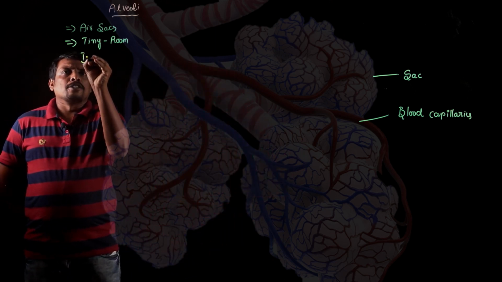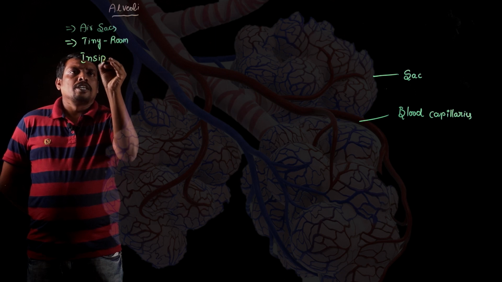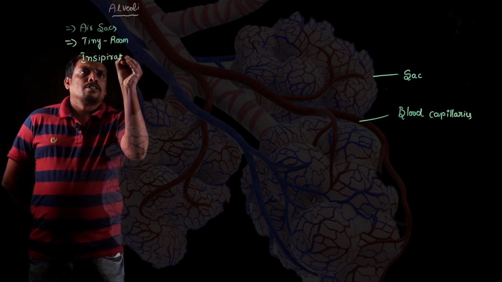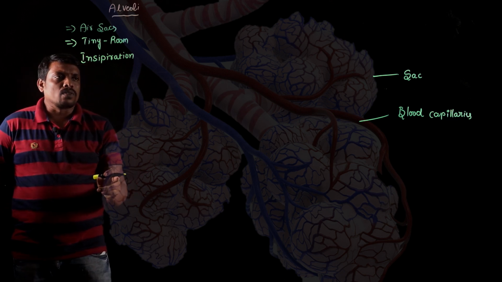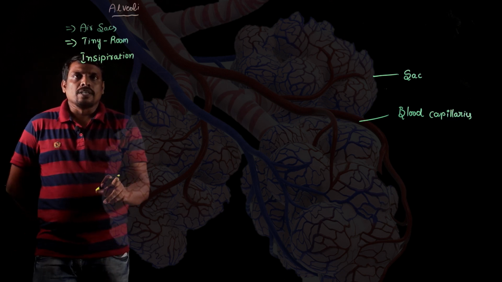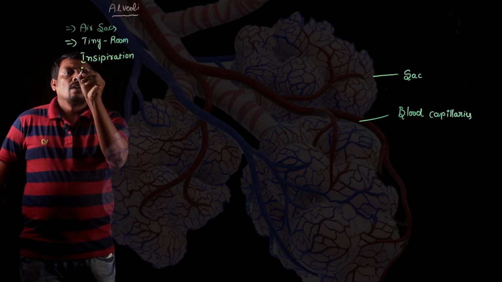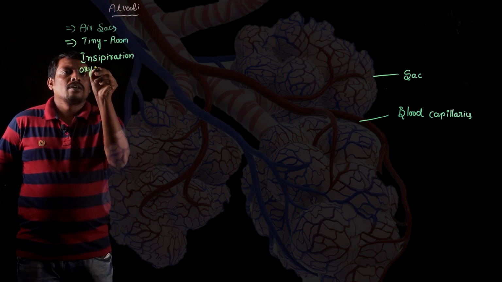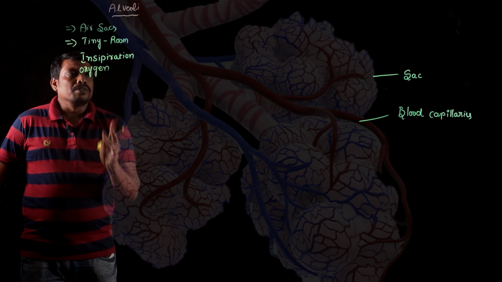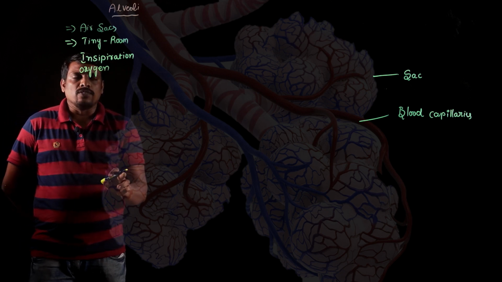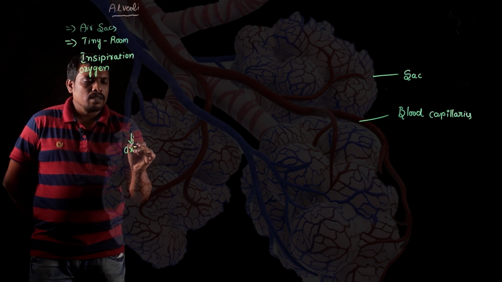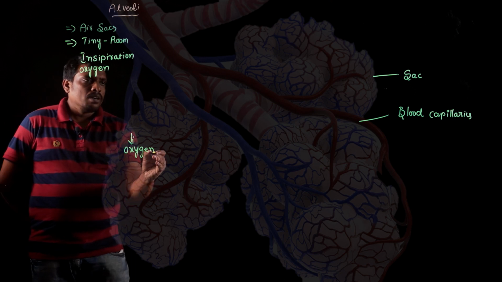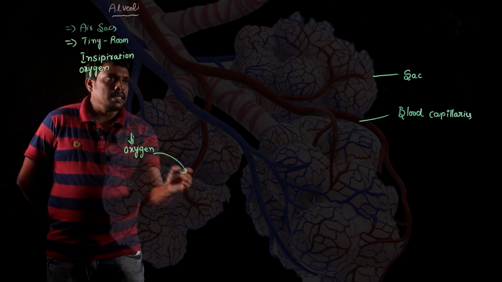If we take the inspiration process, during inspiration the gases are entering into these tiny sacs called alveoli. Here, during inspiration, oxygen enters into these tiny sacs. When oxygen enters into these tiny alveoli, this oxygen diffuses into the blood.